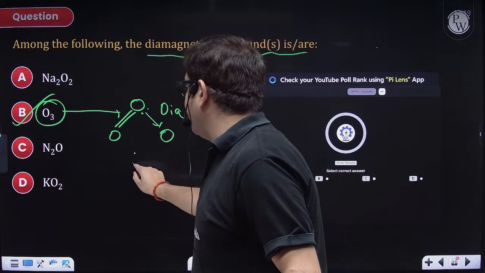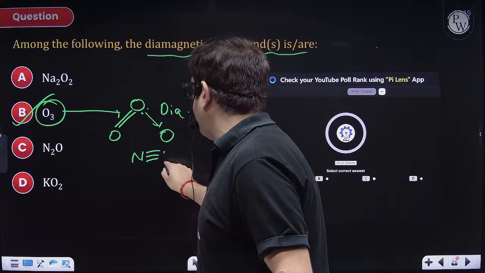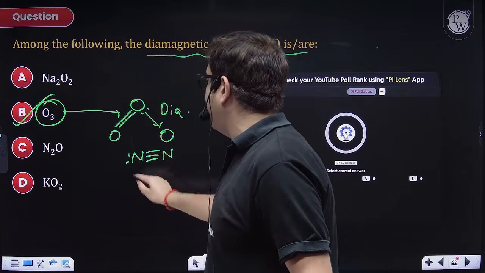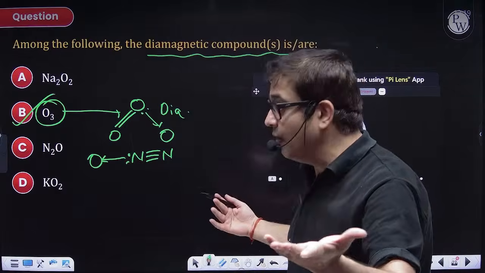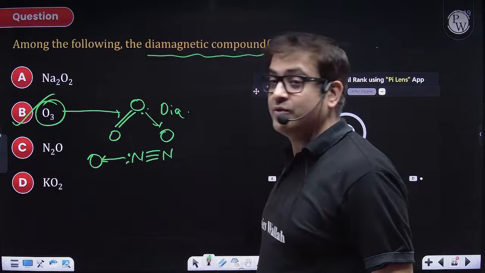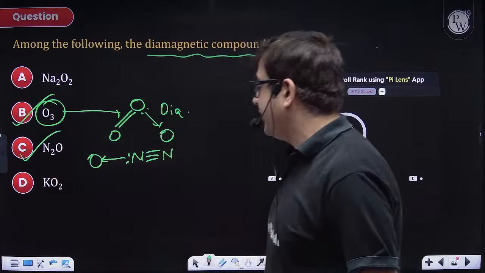This nitrous oxide is N triple bond N. Definitely this lone pair will be coordinated to this oxygen. So through VBT we can say this will also have no unpaired electrons. So this is also diamagnetic.